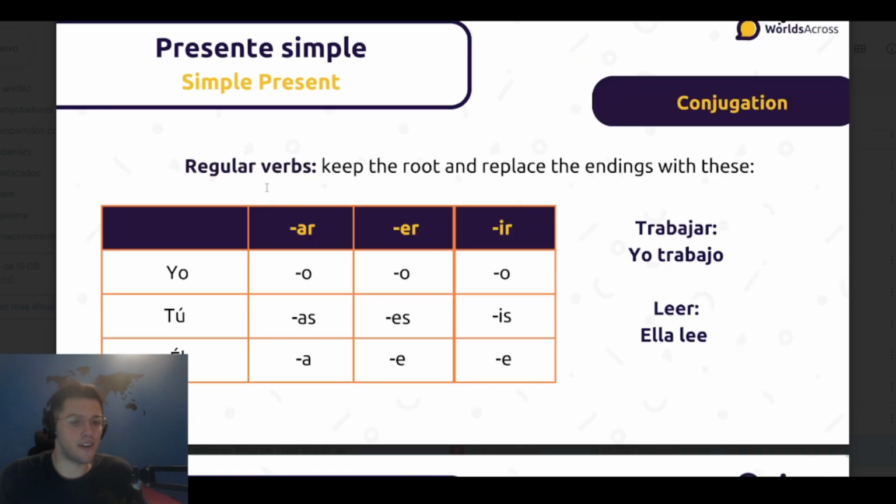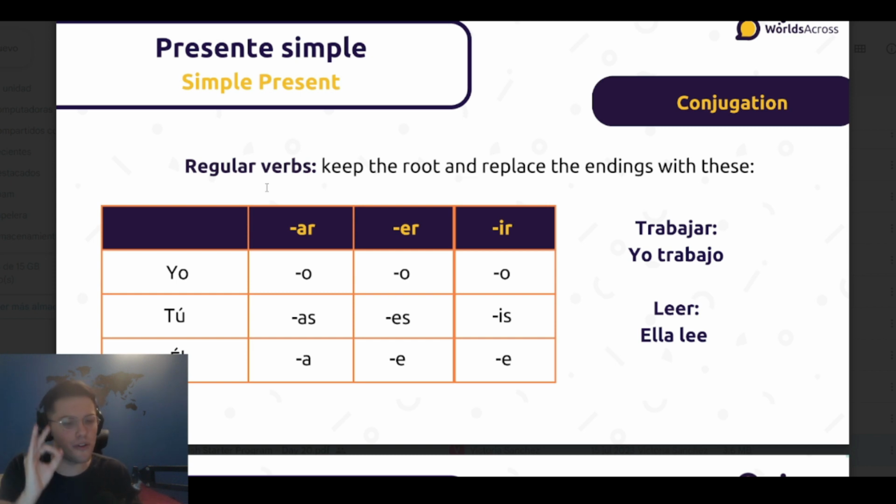Then we also learned about present simple, presente simple. And this is a very big tense, very important in Spanish. We gotta remember that we use present simple when we are talking about like physical descriptions, for example. So I can say, yo soy argentino, I'm Argentinian. That's present simple.